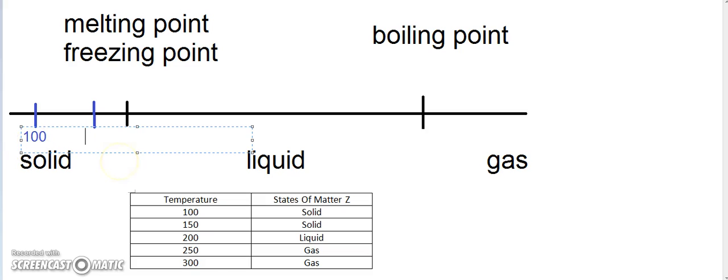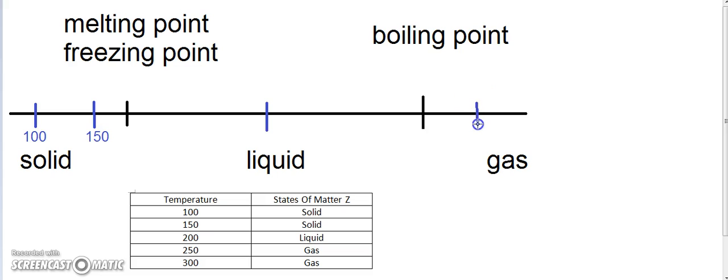And if this is 150 degrees and it is still a solid, it must still be below the melting point. At 200, it is a liquid, so 200 must be somewhere in between. That means 100 and 150 must be below here, and 200 must be somewhere in between.